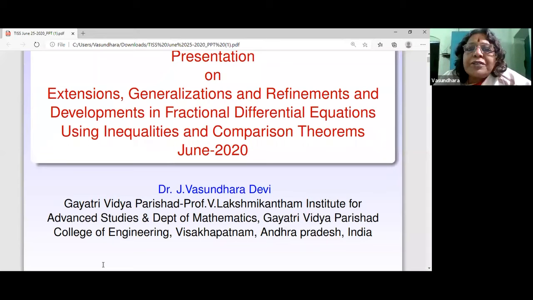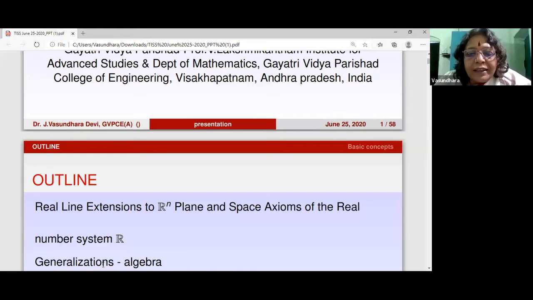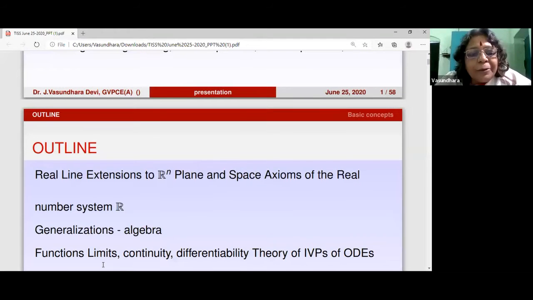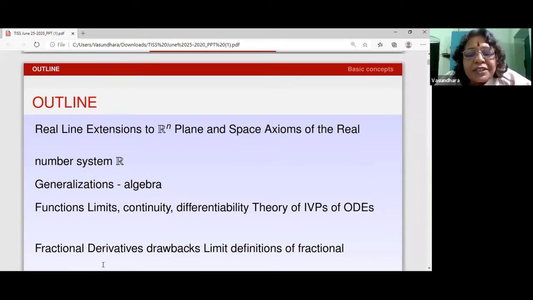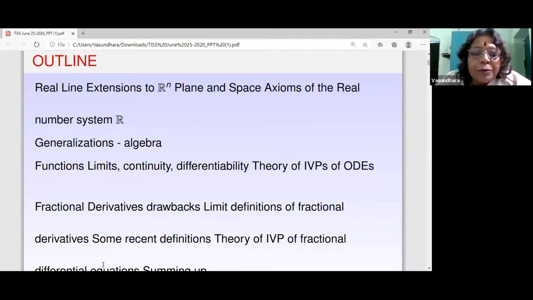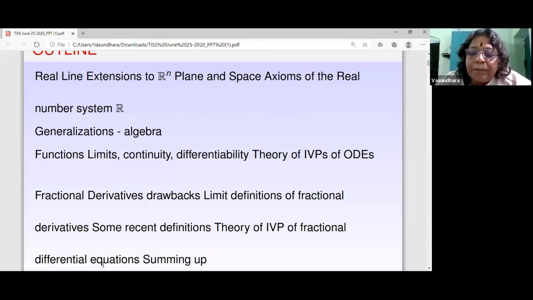So I wanted to start with something that everyone knows. So I'm considering the real line and then considering the axioms of the real line, then see the generalizations in algebra, then go to functional analysis, then real analysis, and then start with the theory of initial value problems of ODEs. Just give you an explanation of what it is. Then see the drawbacks and the fractional derivatives that are there, and the new definitions that have come up, and some other recent definitions that have been in the picture. Then I'll sum up what I've presented.